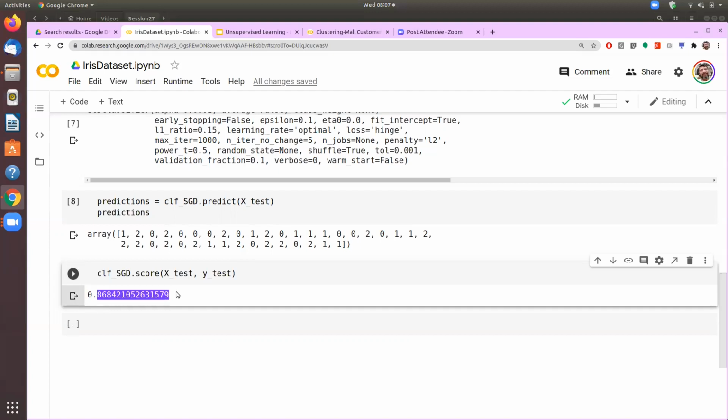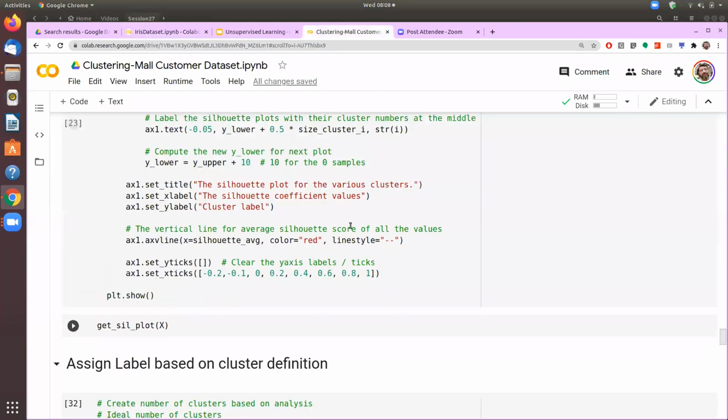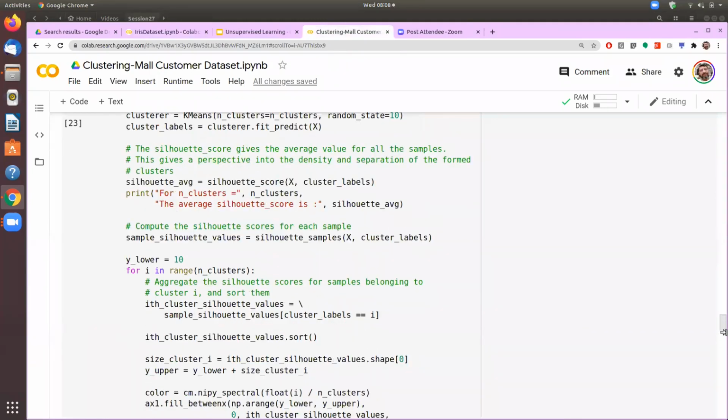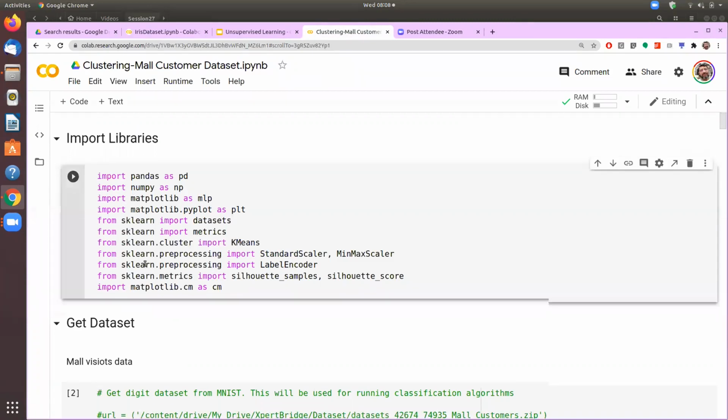Now we will run the clustering algorithm and say that without knowing or without having any information about what type of flowers they are, can we really find out what the pattern in the flower is, or whether there are three different types of flower or three different clusters of flower? Can we really find out? So we'll go to the clustering worksheet and run the same exercise, but without knowing what the label is. So we'll just work with only X, dataset X.